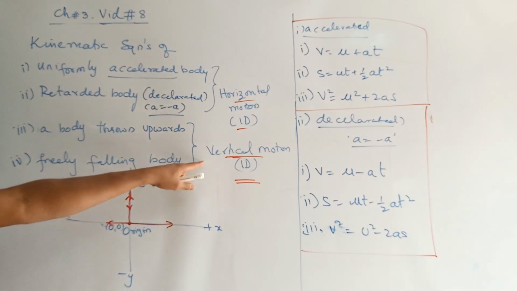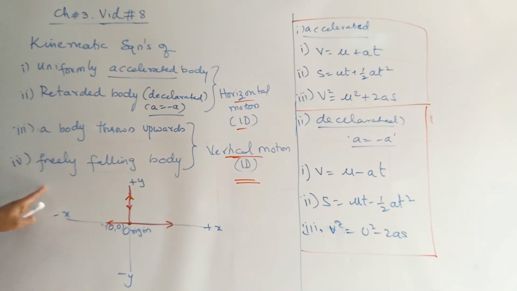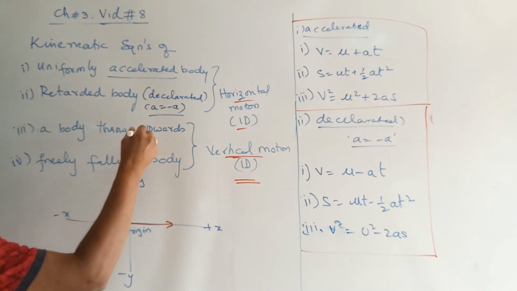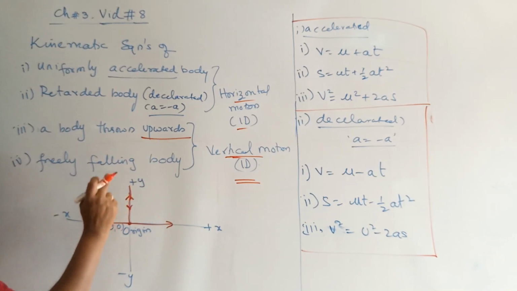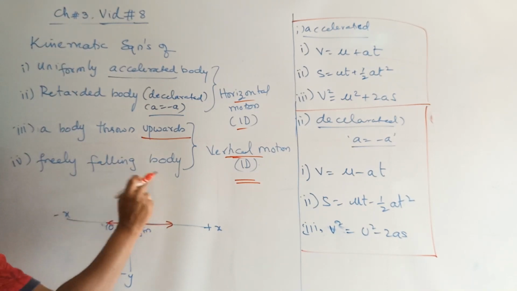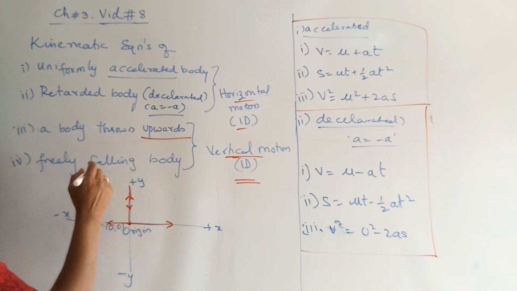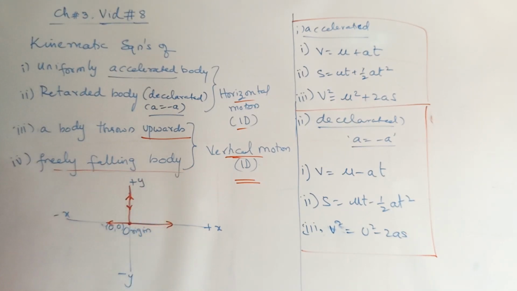Now, this vertical path has 2 cases in it. The moment you throw a body upwards, it goes up to a certain height, and after that height, it again comes back. When it is coming back, that is regarded as a falling body. Then when are we calling this a freely falling body?